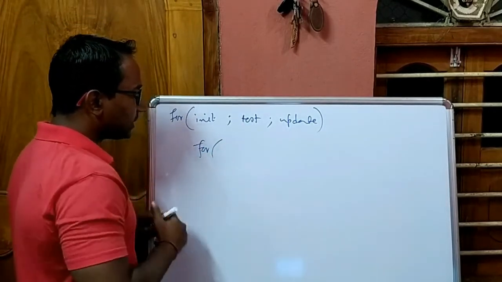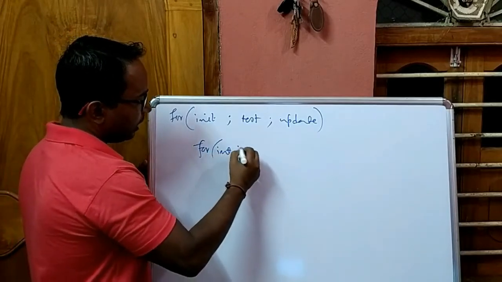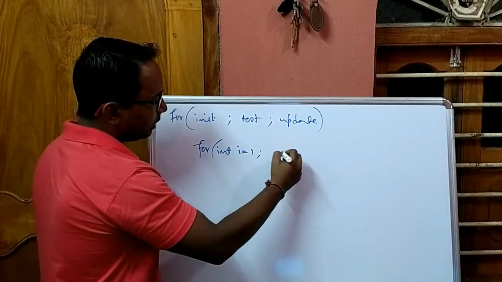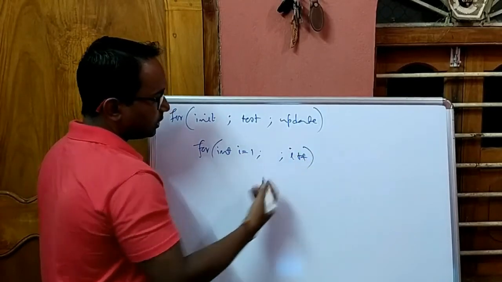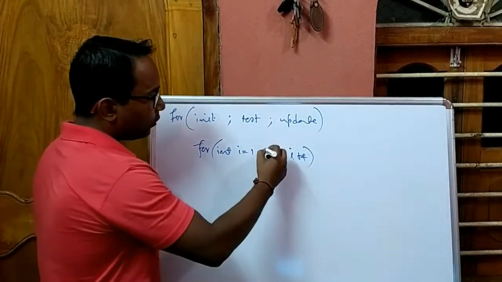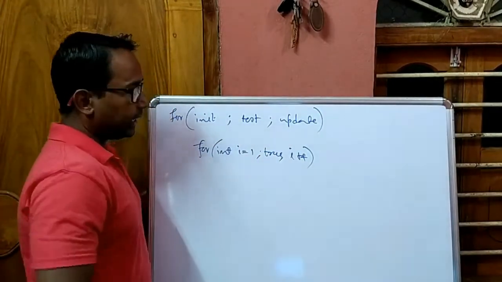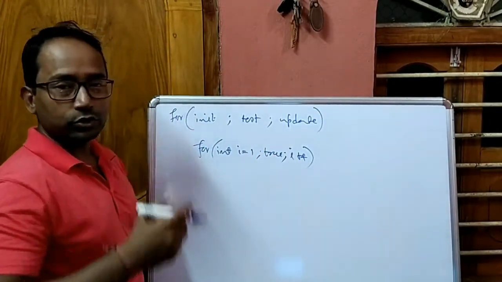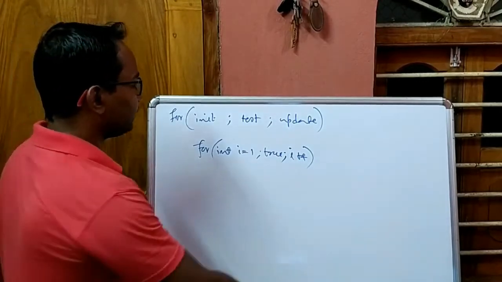And if we write an initialization statement also, like int i equal to 1, then i plus plus, this is also an infinite loop because the update statement is missing. Or we can write true directly. That means always true. Clear?